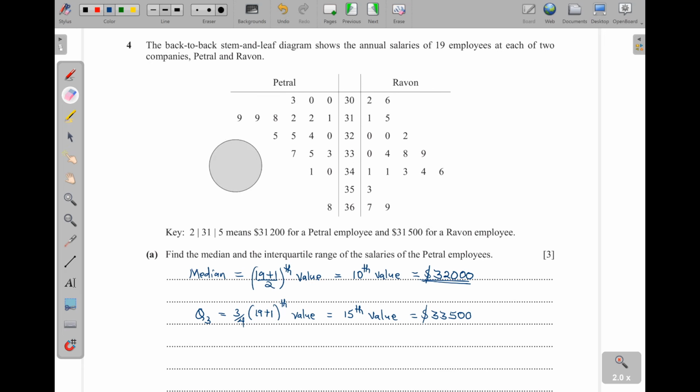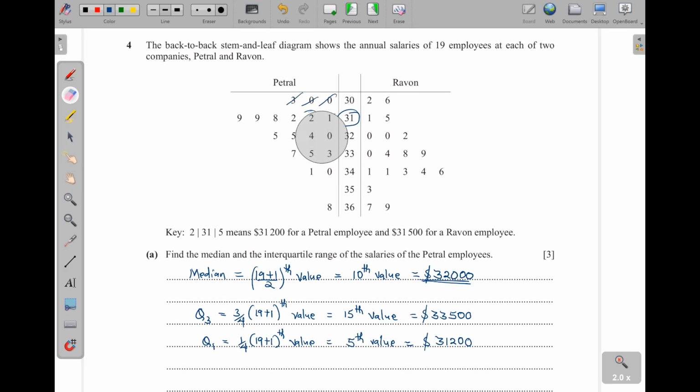Then we need to get the lower quartile, Q1. Q1 is going to be a quarter of, again, 19 plus 1, which is going to be the 5th value. And what is the 5th value here? This is 1, 2, 3, 4, 5. So it is 312. I'll write 312. Then I add on the 2 zeros.